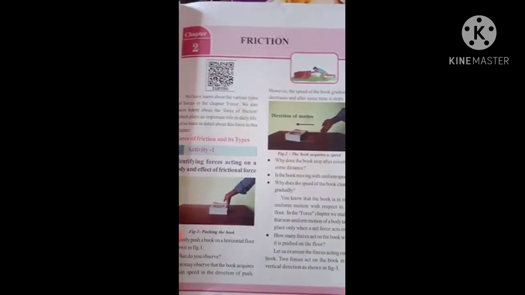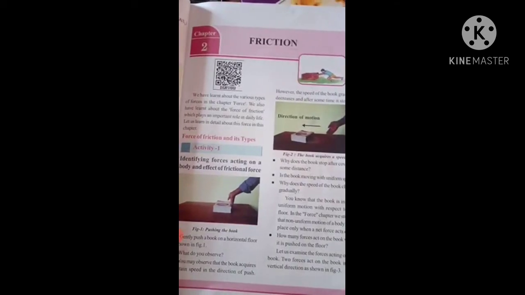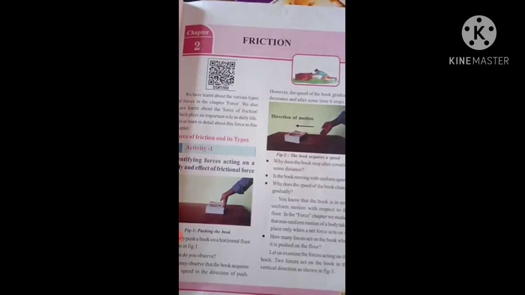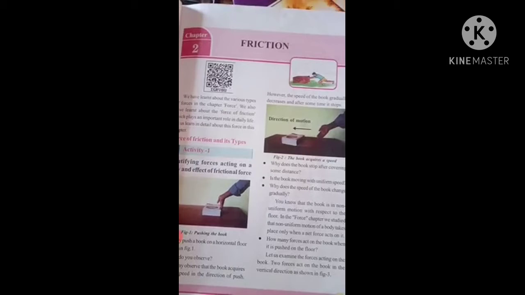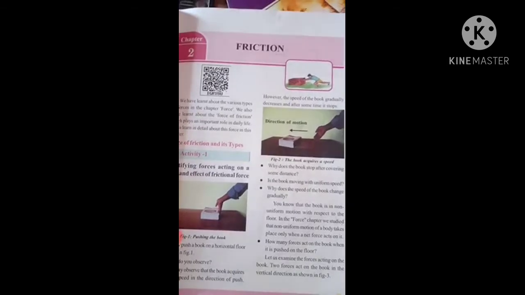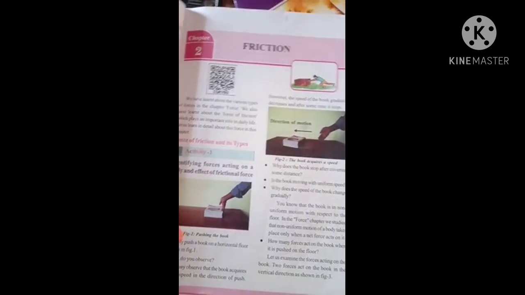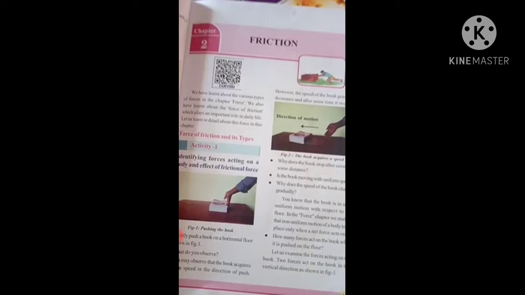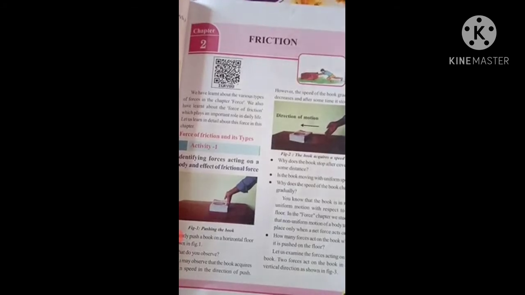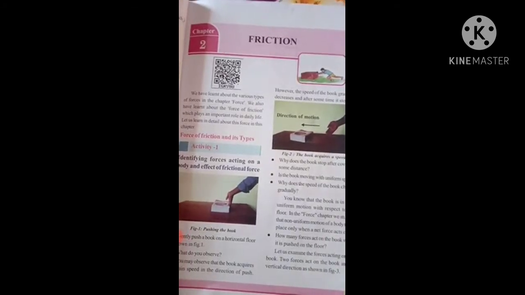From here, what are we observing? Keeping the book on the table, what did you observe? That the book is stationary. Why? Yes or no? Yes. So now, using our hand, we apply only a little bit of force, which is less than the opposing friction force. Any movement observed in the book? There is no movement in the book.